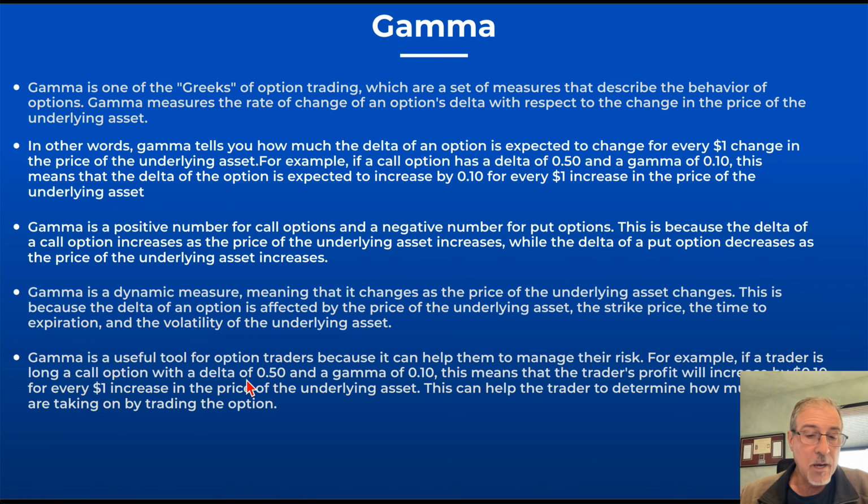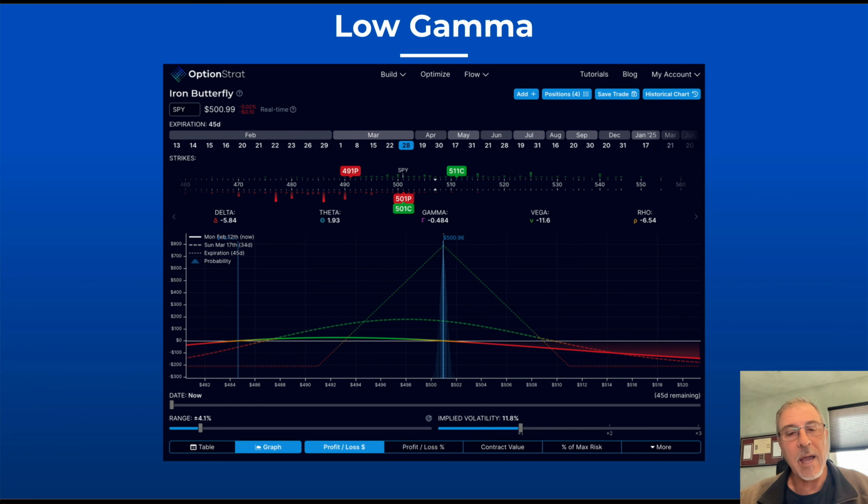If a trader's long a call option with a delta of 50 and a gamma of 0.10, this means that the profit will increase by 0.10 for every dollar increase in the price of the underlying asset. It's kind of a ratio sort of situation, and again, we'll see a diagram here shortly. And that will help a trader in determining kind of what their risk is in a move of the underlying asset.